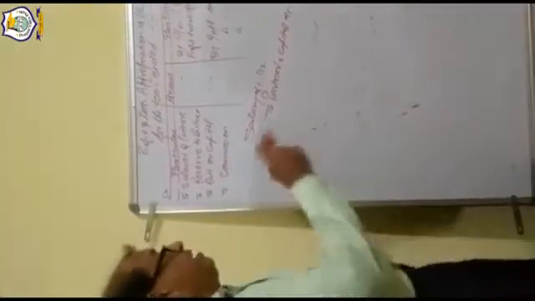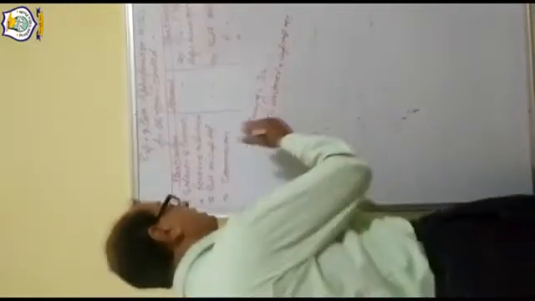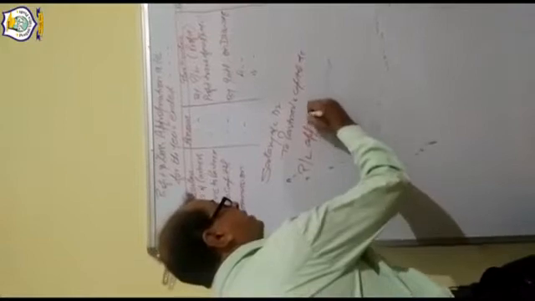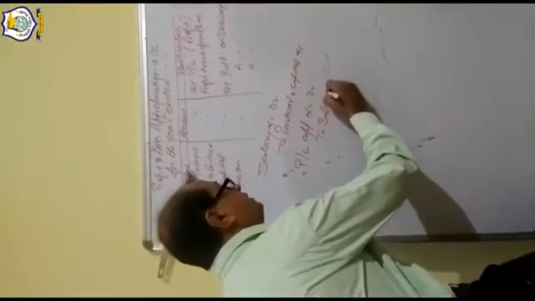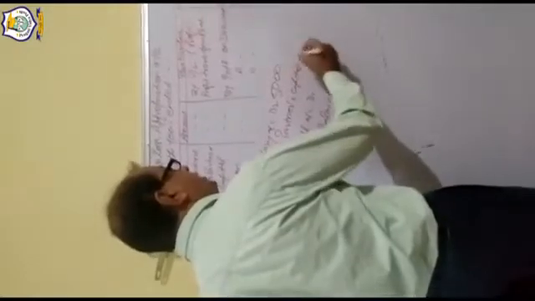So for that we have to close the salary account. For that, P&L appropriation account debit to salary account. Suppose salary is 5,000.